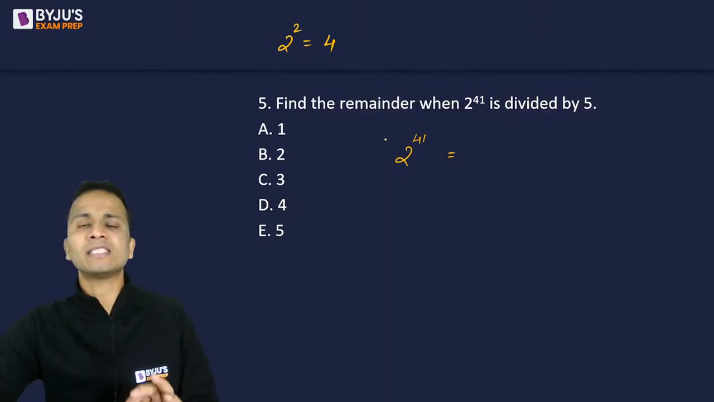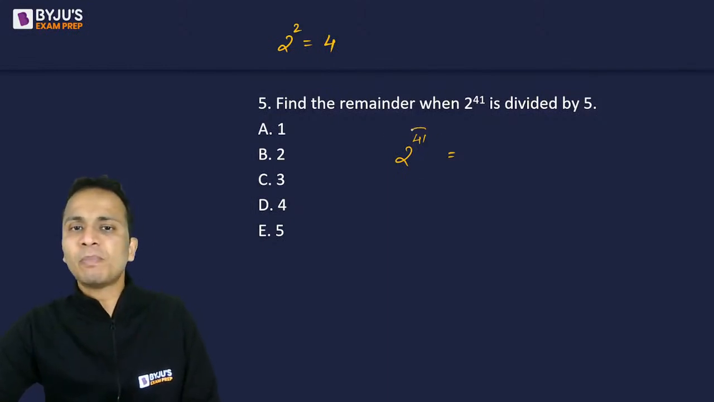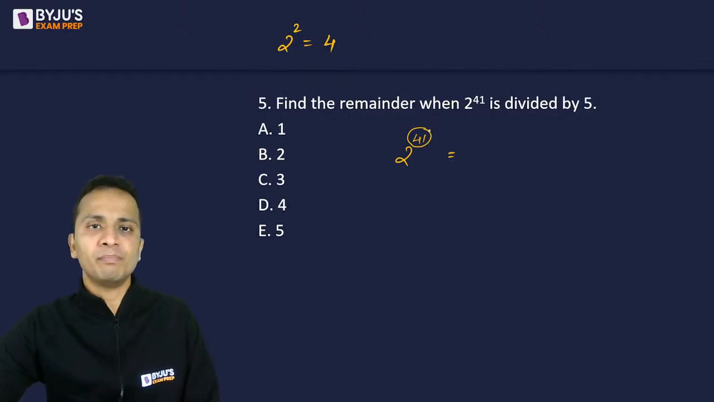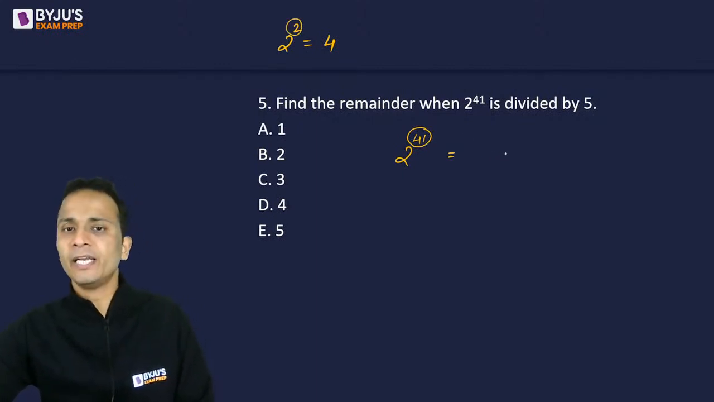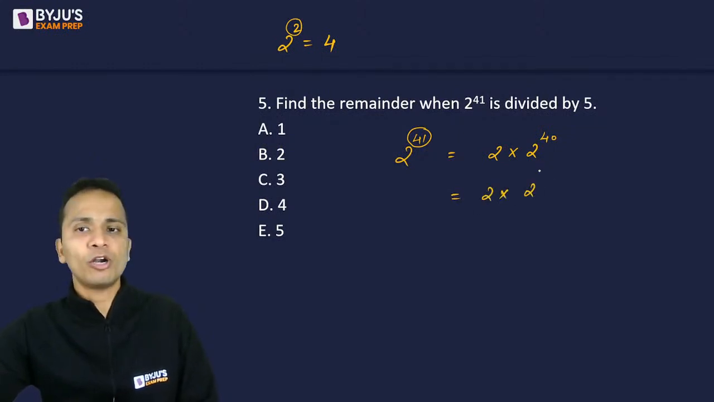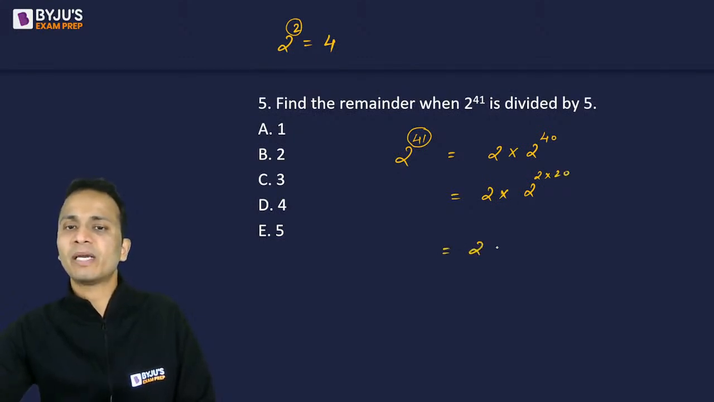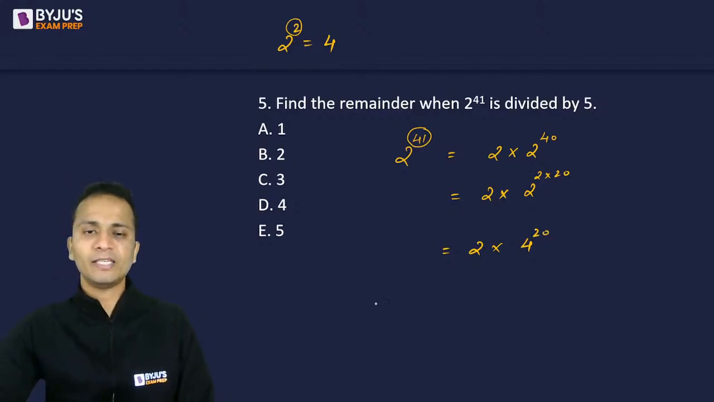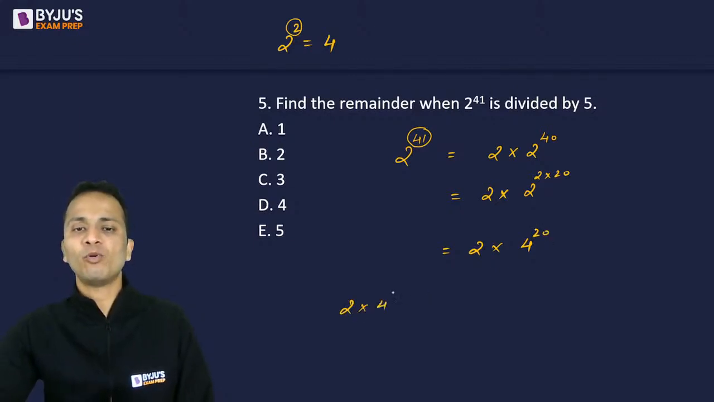But to write this number as the power of 4, I need this power to be an even number because 2 square is equal to 4. So first, we will take one 2 common, and I'll write it as 2 raised to the power 40. Now 2 multiplied by 2 raised to the power 40 can be written as 2 multiplied by 4 raised to the power 20. So now 2 multiplied by 4 raised to the power 20 has to be divided by 5.